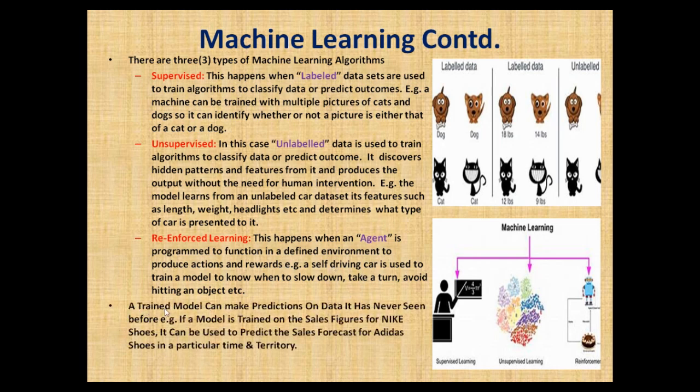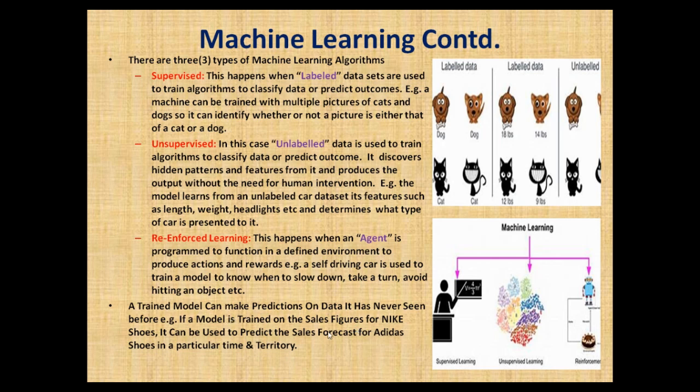Then we make progress. A trained model can make predictions on data it has never seen before. If a model is trained on sales figures for Nike, for example, Nike shoes, it can be used to predict the sales forecast for Adidas shoes in a particular time and territory. So what does that mean?